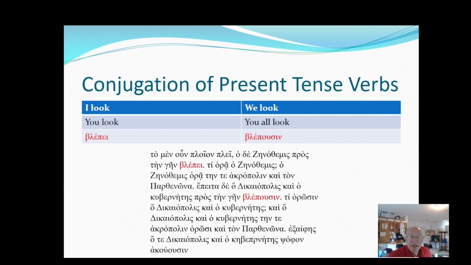Okay, so then we have blepe again, but the first occurrence was third person singular present tense. The second occurrence is blepusin, which is third person plural present tense. And so the endings are different, as you can see. So it says, and then Decapolis and the captain look toward the land. Blepusin, look toward the land.